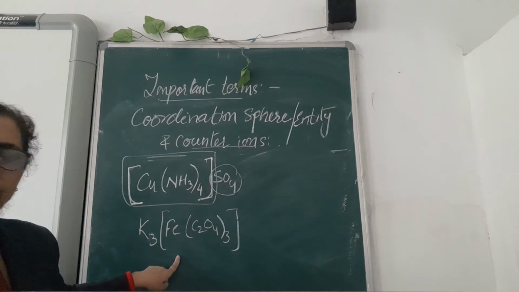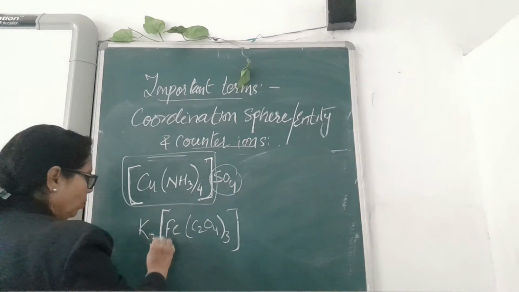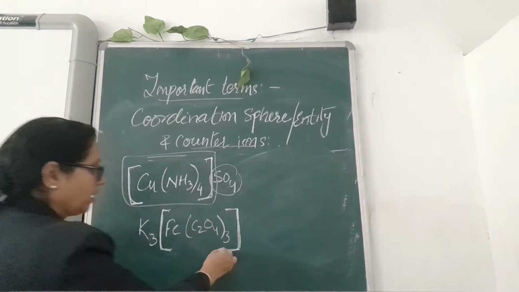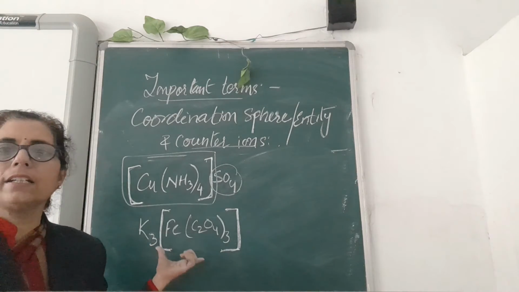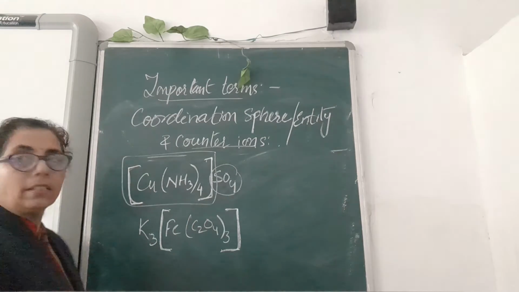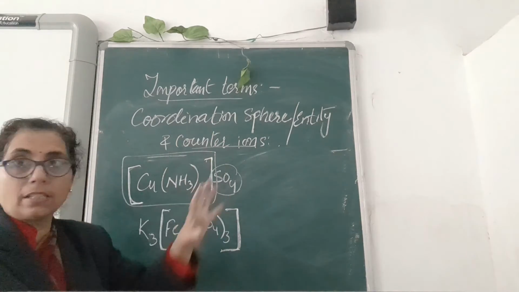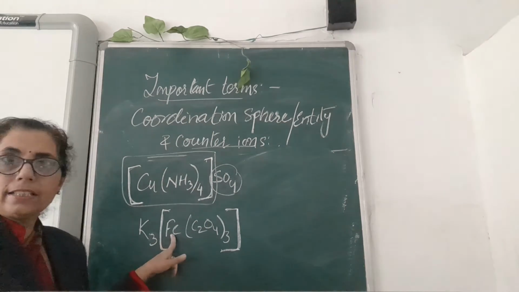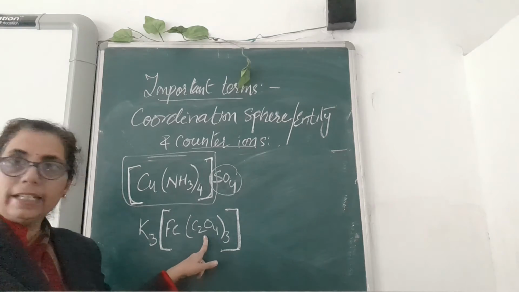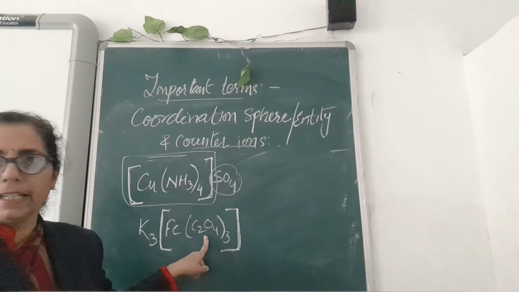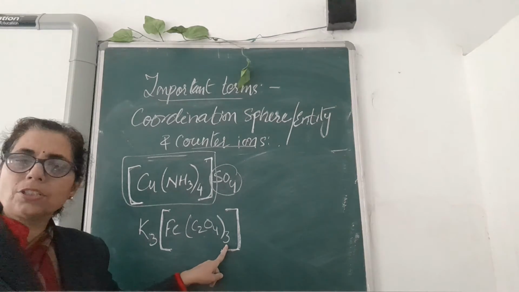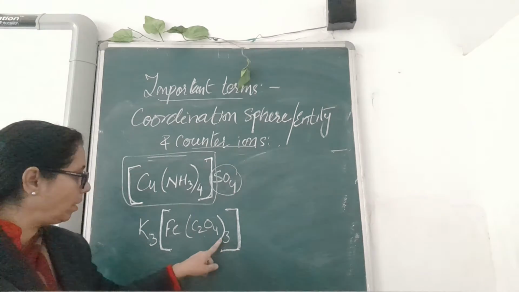Similarly, you can see another example. Here also the part which is present inside the square bracket is considered the complex entity or coordination entity, where iron is acting as the central metal atom and oxalate ions are acting as ligands. 3 is the number of ligands, but you will not call it a coordination number of 3.